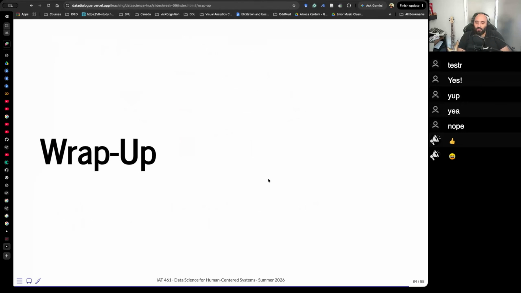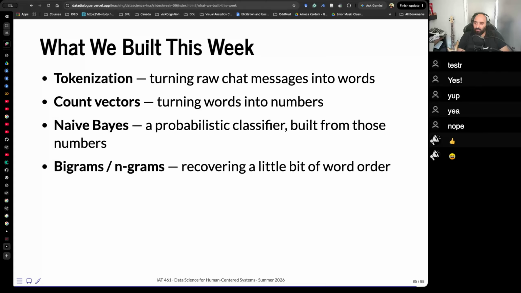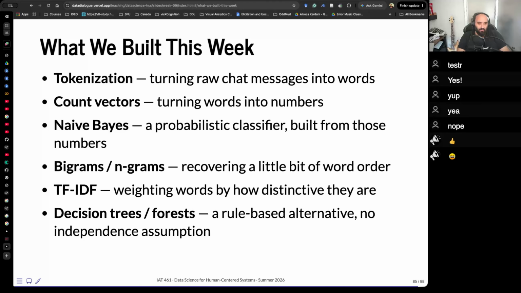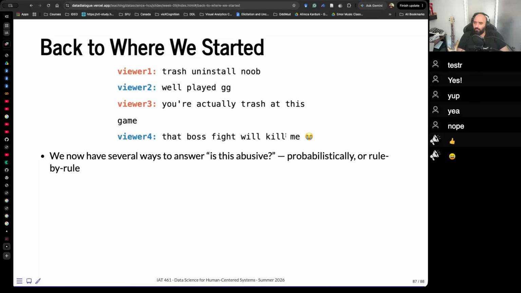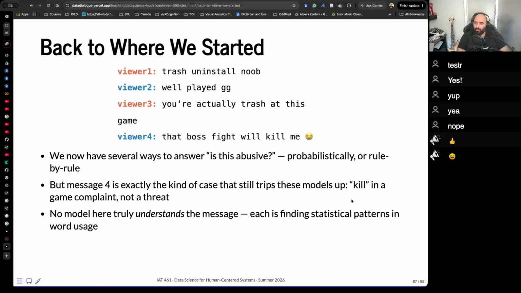Okay, now let's wrap up today. This week we learned how to tokenize, we did count vectors, naive Bayes, bigrams, n-grams, TF-IDF, decision trees, and forests. These are concepts that you can get more deep into. So let's go back to where we started. I have several ways to answer, is this abusive? Message 4 is exactly the kind of case that still trips these models up. Kill in a game, complaint, not a threat.